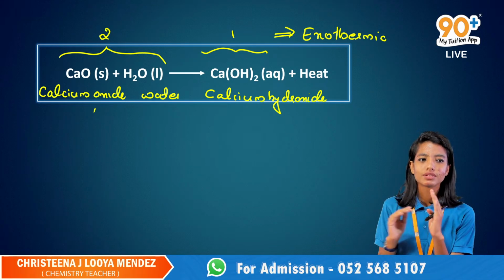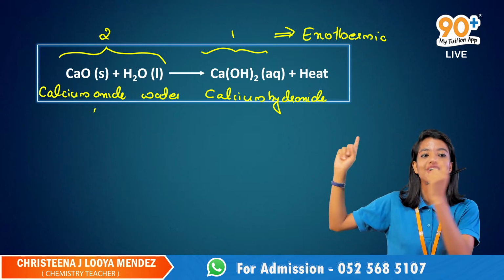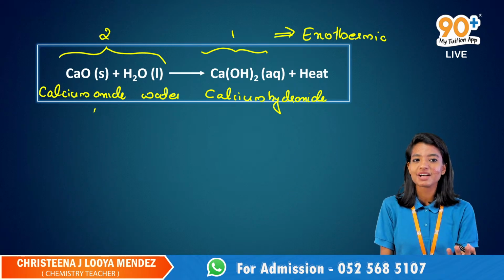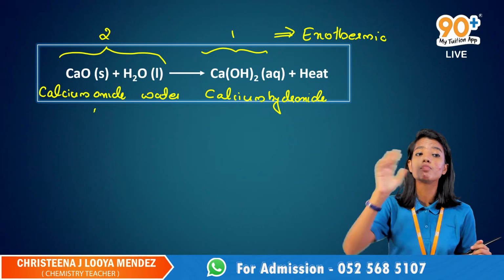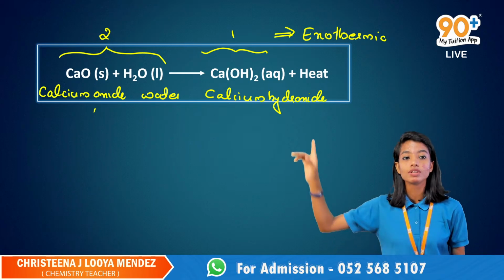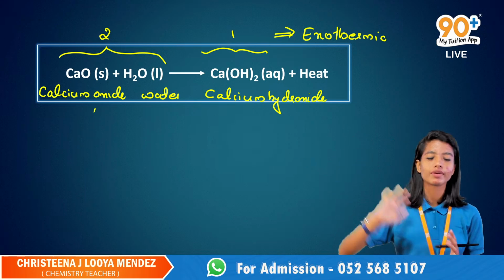Okay. So not "or" but "and". It's a combination reaction and an exothermic reaction. It's an example for both of them. So here we go, detailing with the equation for the chemical reaction.